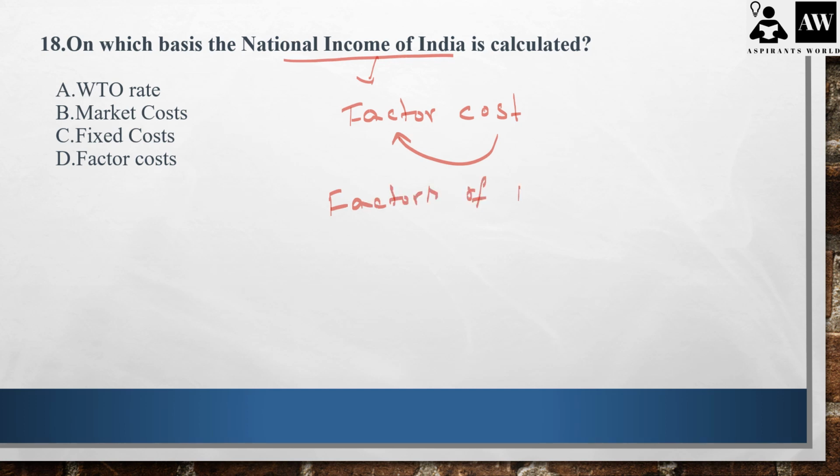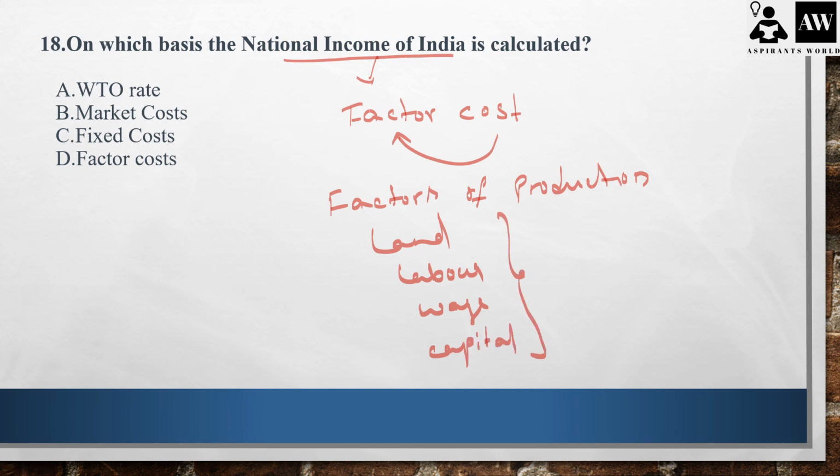So we have the different factors of production, that is the land, labor, wage, and capital. So our national income is calculated based on the cost we are incurring on all these factors. So that's why it is famously known that we calculate our national income based on the factor cost.